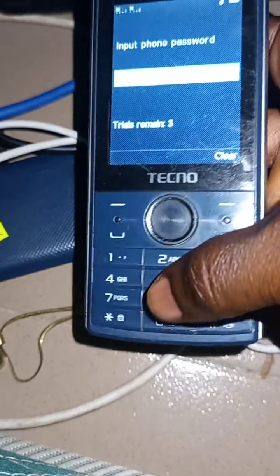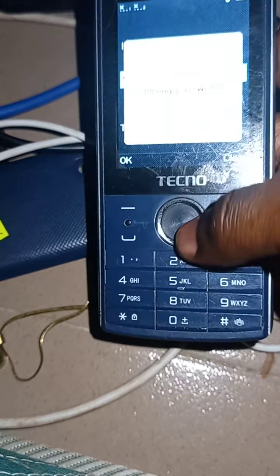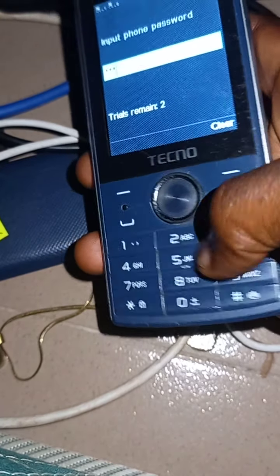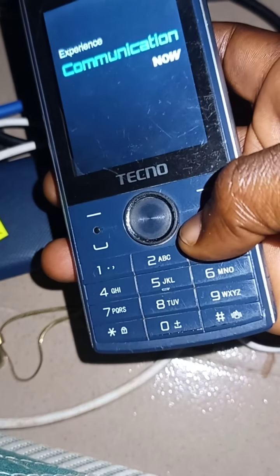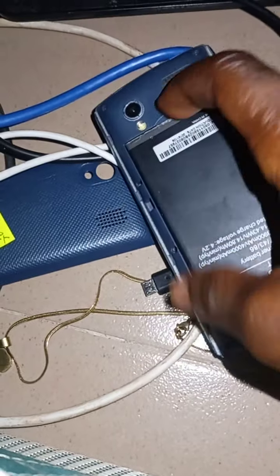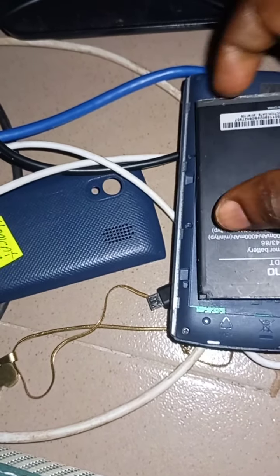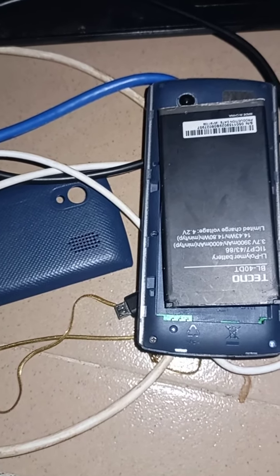See, wrong password, wrong password. Now, what I wanted to do is that you better come to your PC.